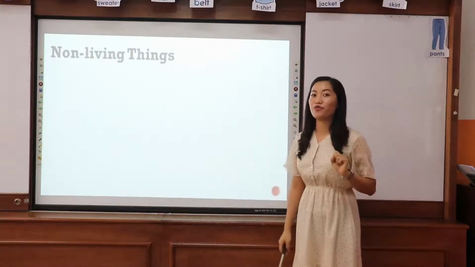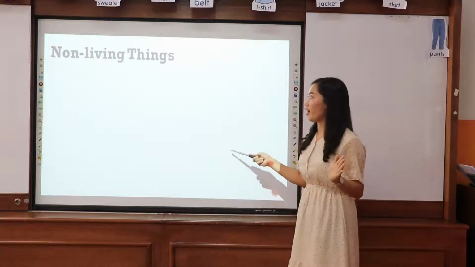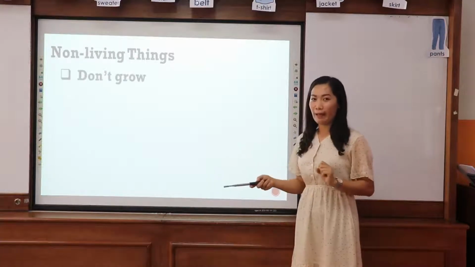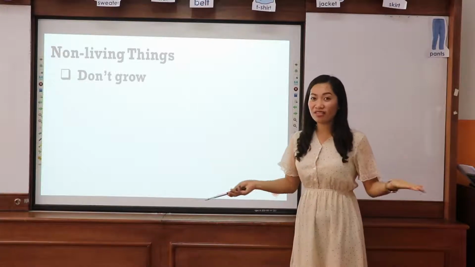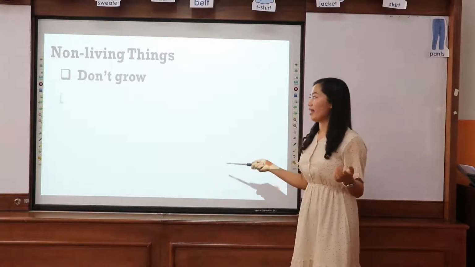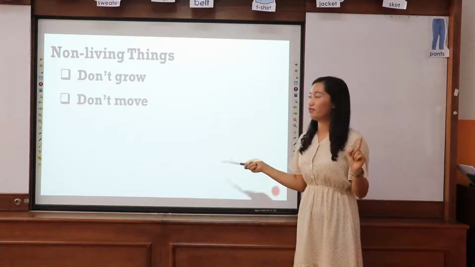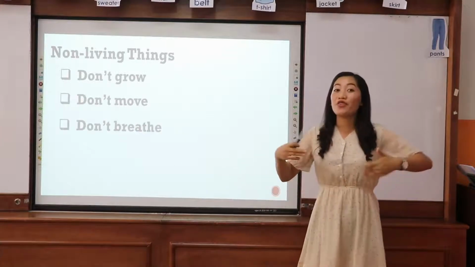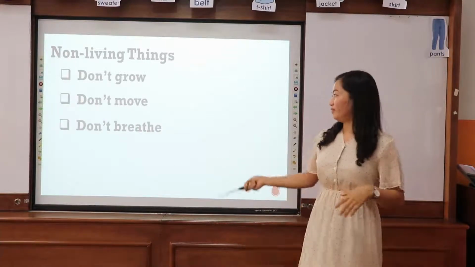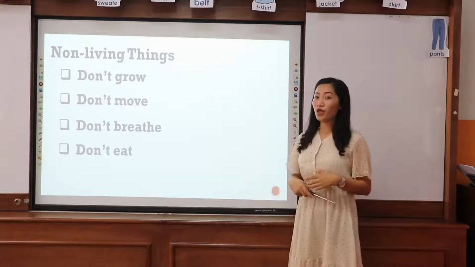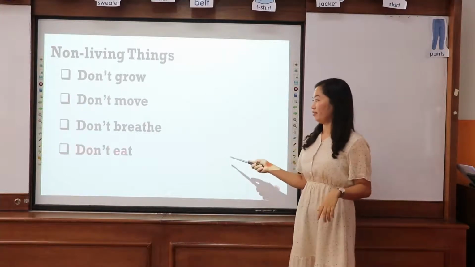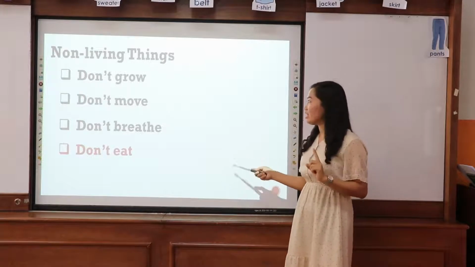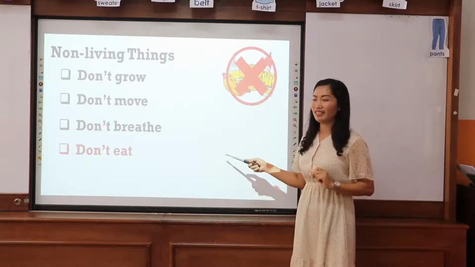Let's go now with the fourth characteristic of a non-living thing. Okay, let's repeat it again. They don't grow. Secondly, they don't move. Third, they don't breathe. The fourth one, they don't eat food. Very good.